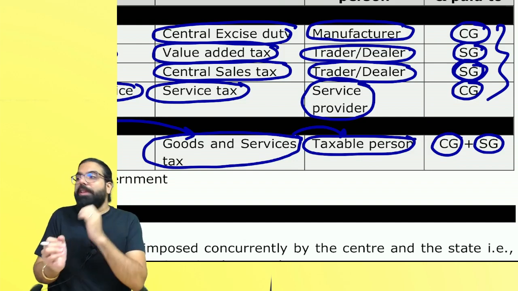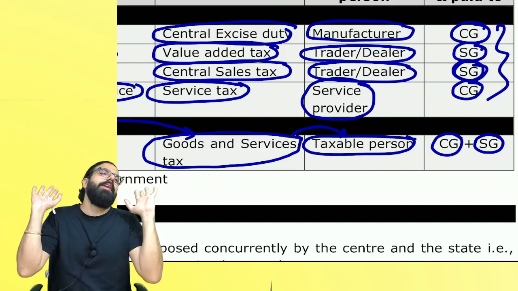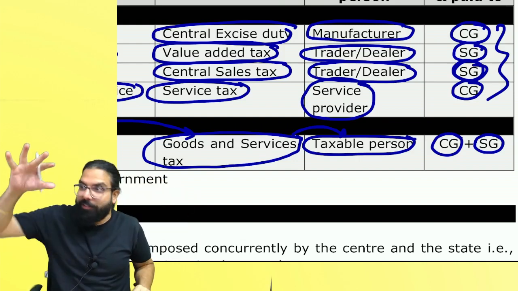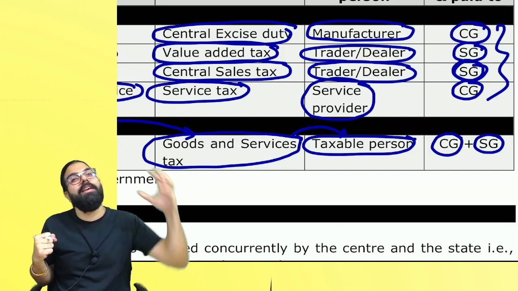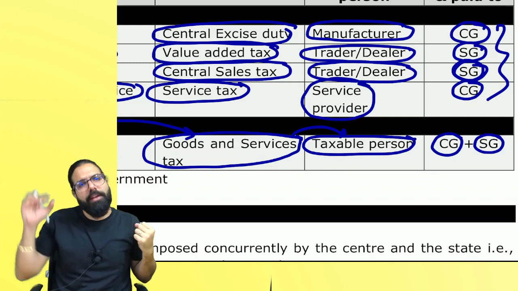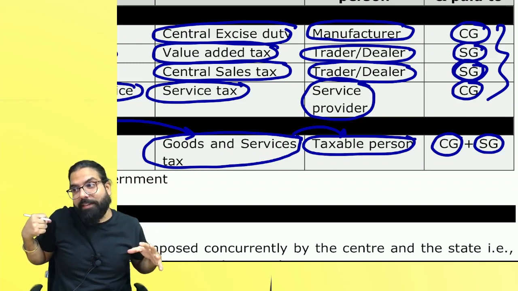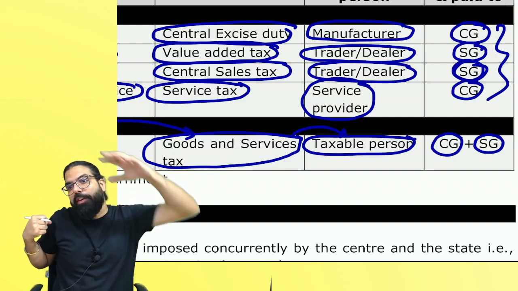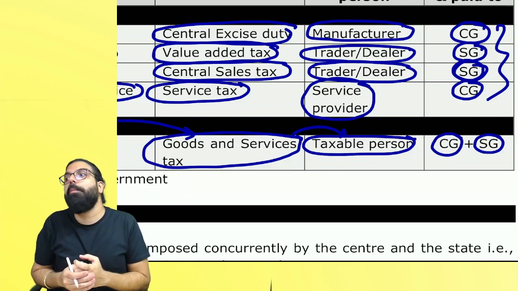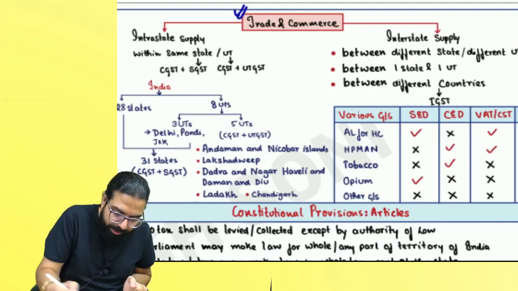So with the coming of GST, whenever a transaction will happen in India, both the governments will eat. The central government will eat CGST, the state government will eat SGST. Sir, if it's a union territory, then the central government will eat CGST, and the state government will eat what? SGST. If it is a union territory, then UTGST. Are we clear? And this is also known as the dual model of GST. What is the dual model of GST? I will tell you.